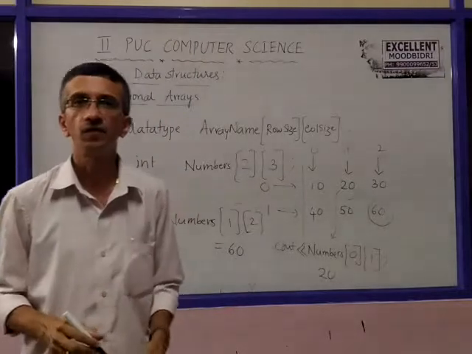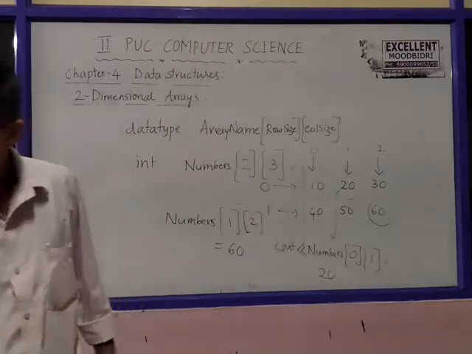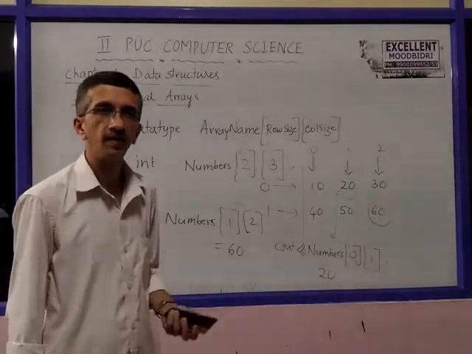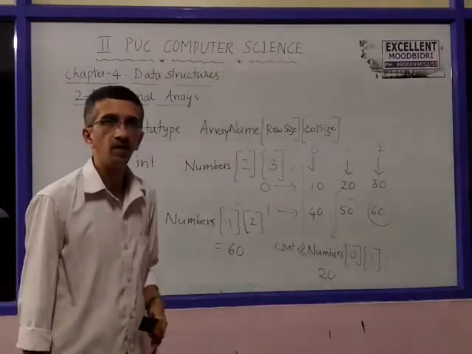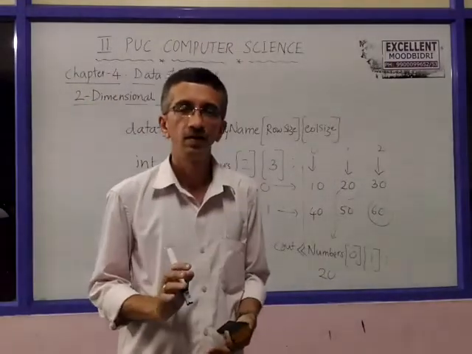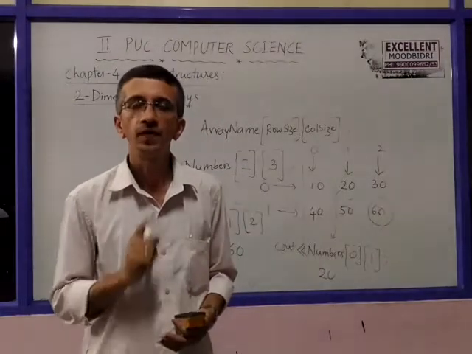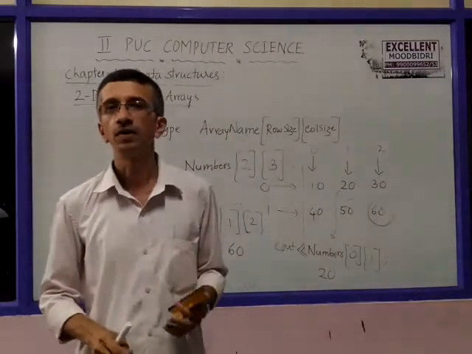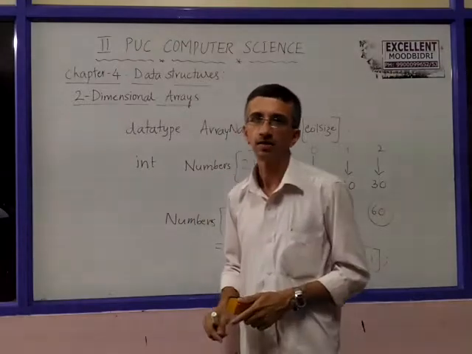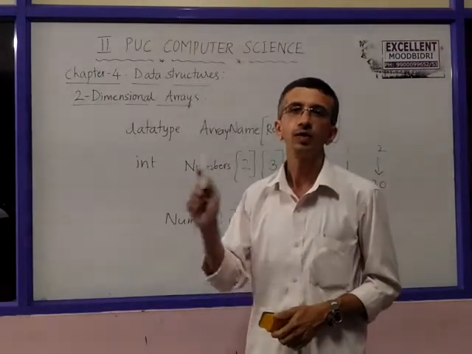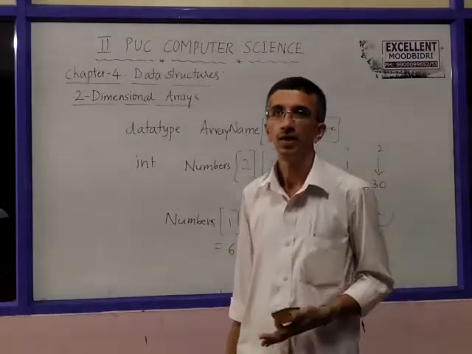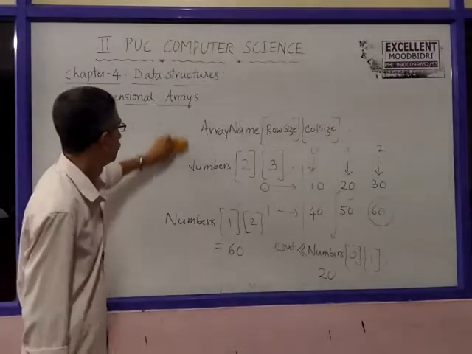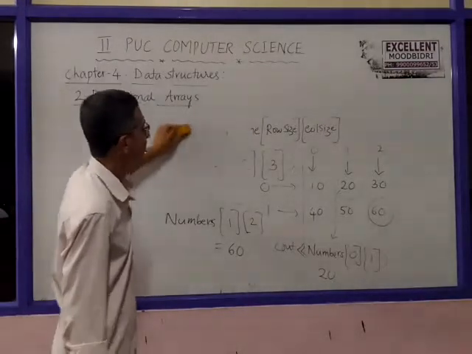Hope you understood the basics of the two-dimensional array. Next, how to represent this in memory. Similar to a one-dimensional array, being an array, all the items of a two-dimensional array are also stored in contiguous memory locations. But how? There can be two possibilities. Now let us discuss the memory representation of a two-dimensional array. How to represent a two-dimensional array in memory.